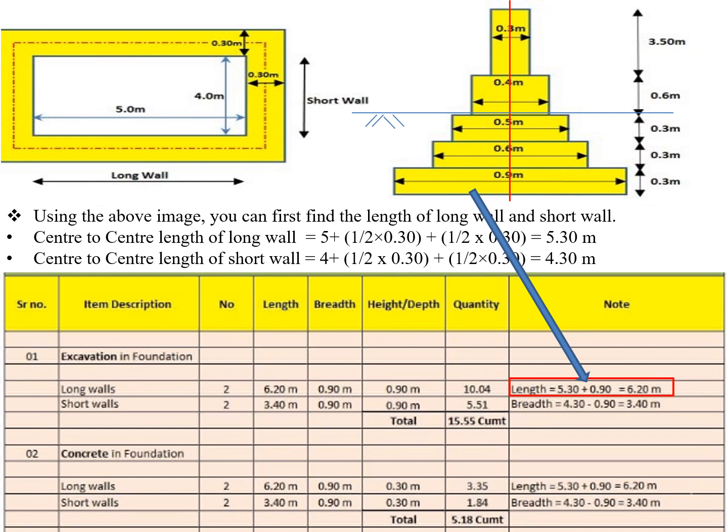Now see the short wall. Again for a short wall, the center to center distance is 4.3. Now you need to deduct half part, the similar way I did for the long wall, and half part from the other side. So we deduct 0.9. So I am getting 3.4. So 3.4 becomes the length. Now breadth 0.9, similarly depth is 0.9. So I am getting 5.51 cubic meter.